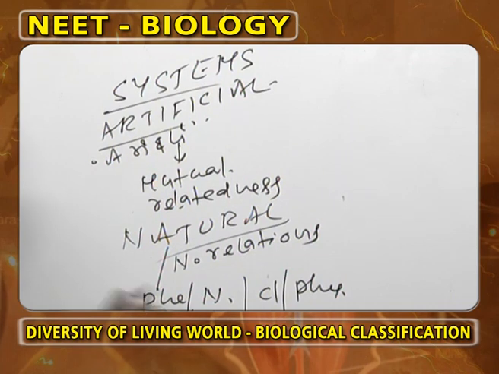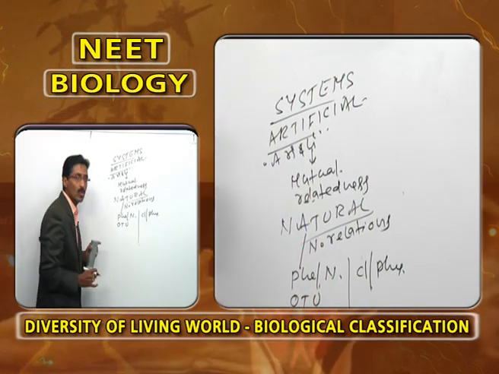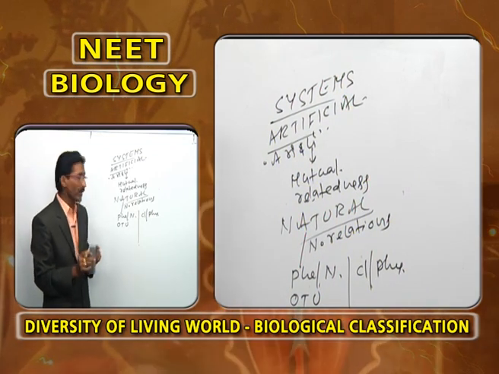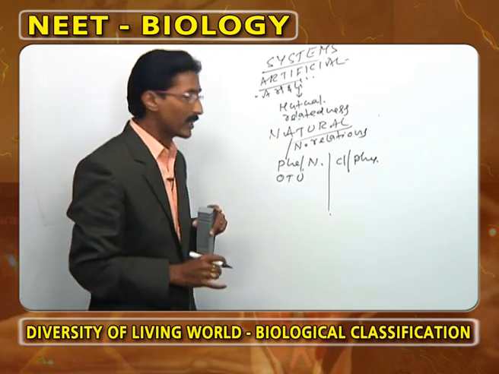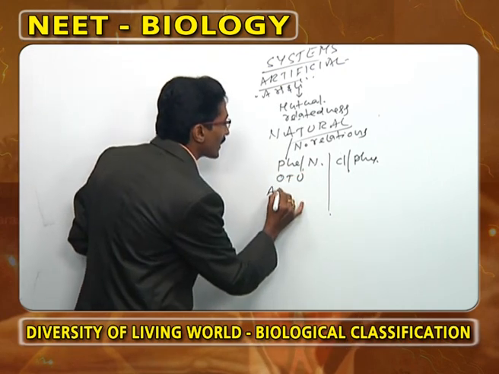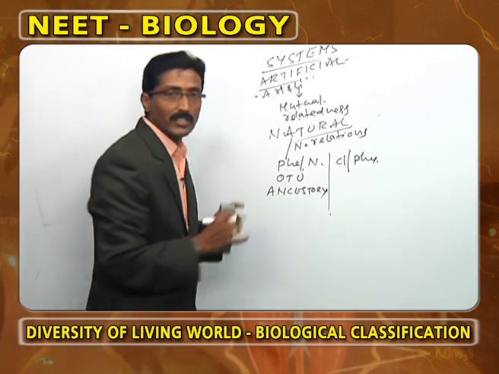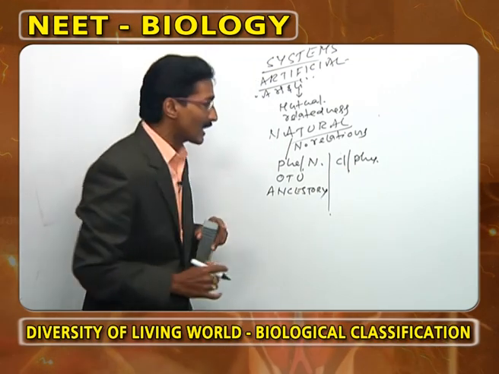Now, in the phenotypic classification, we use OTU. What is meant by OTU? Operational taxonomic units are used in the phenotypic classification or numerical classification. Here, we should not consider the ancestry of organisms. What is meant by cladistic classification or phylogenetic classification?